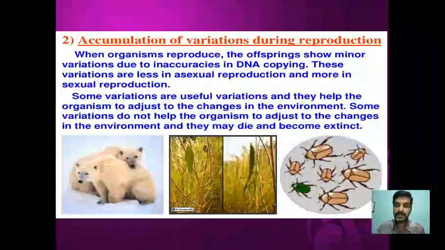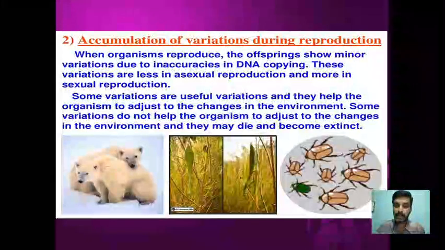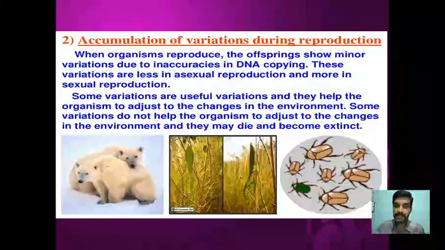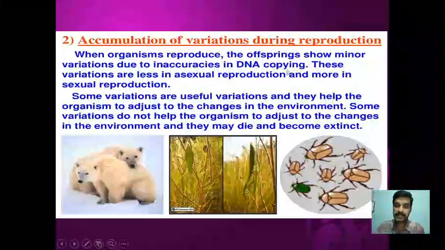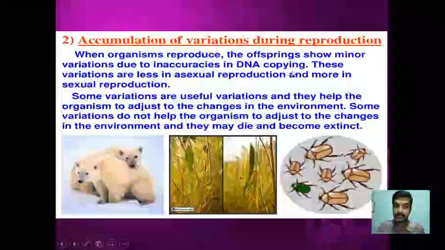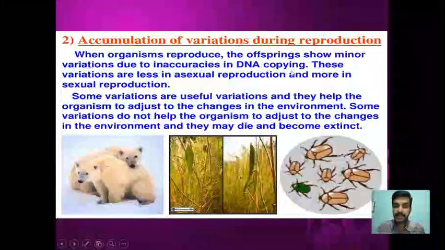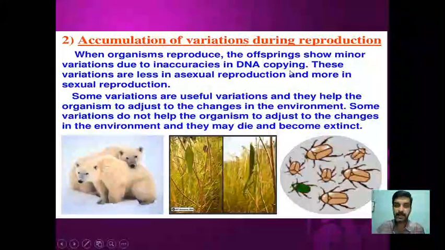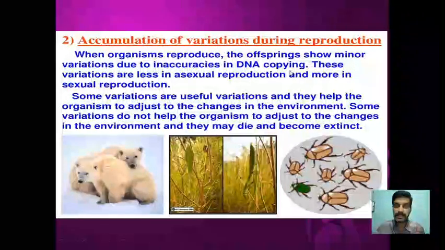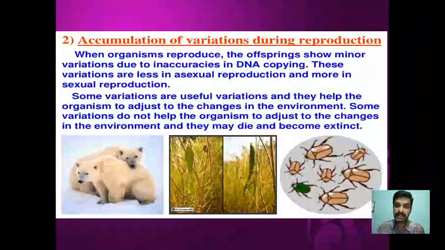By means of gametes, the progenies receive 50% of the DNA. This process of DNA copying is also called DNA replication, and this DNA replication or copying is not 100% accurate. Instead, there are minor changes.